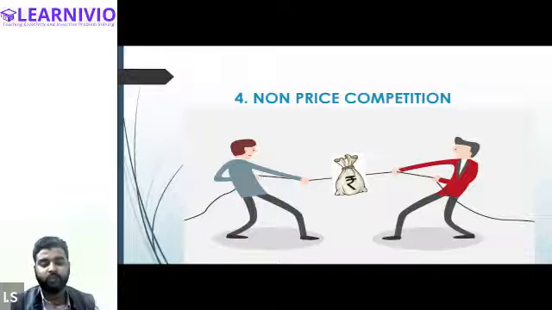That means we cannot do that. If you are selling your mobile phone, let's say for rupees 20,000, and I bring the same mobile phone of the same specification in the market for rupees 10,000, this will be considered a cheap competition tactic. So in monopolistic competition, we do not compete with each other on the basis of price. Price will remain the same.